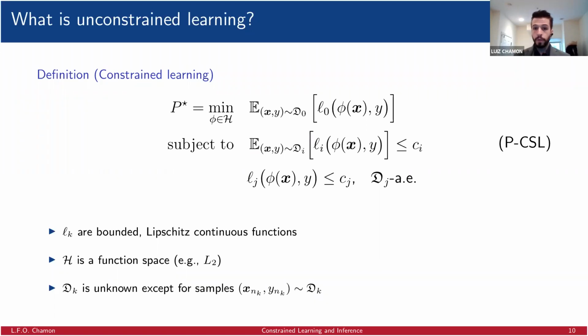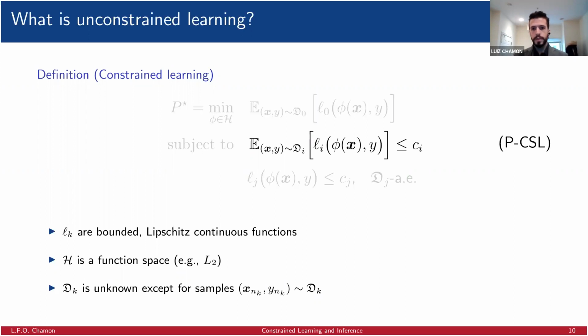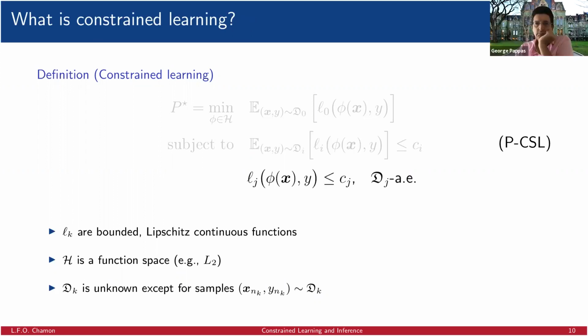And I will talk about two types of constraints in this talk. Basically, we will consider constraints that are on average, that are expectations, bounds on the expectation of the value of a loss, and constraints that are pointwise, where instead of holding in expectation, the constraints need to hold almost everywhere.